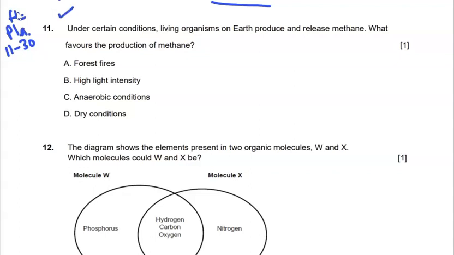Question 11. Under certain conditions, living organisms on Earth produce and release methane. What favours the production of methane? Methane we associate with swamp conditions, waterlogging. So that's not consistent with forest fires, so I take that one out. High light intensity is not part of the process. Anaerobic looks good. Dry conditions is completely the opposite, so our choice is 11C.